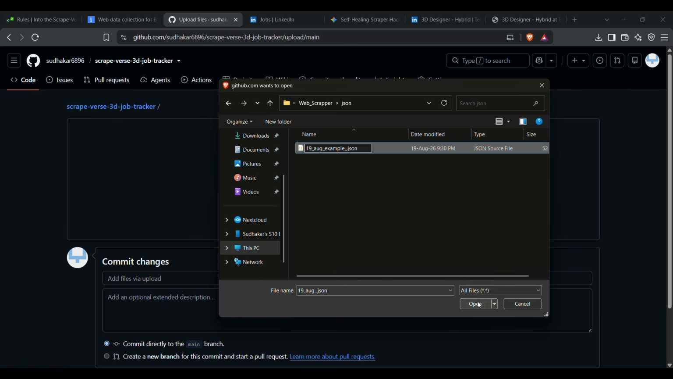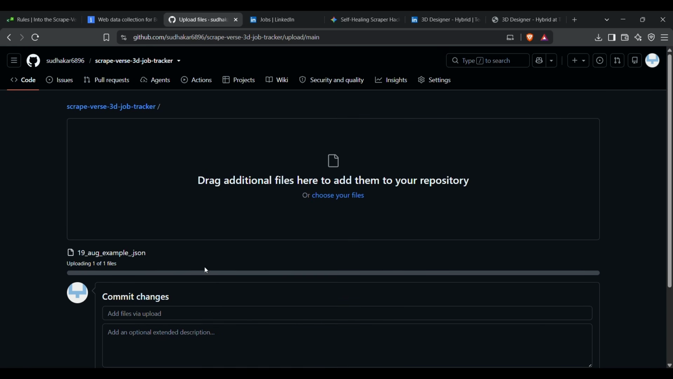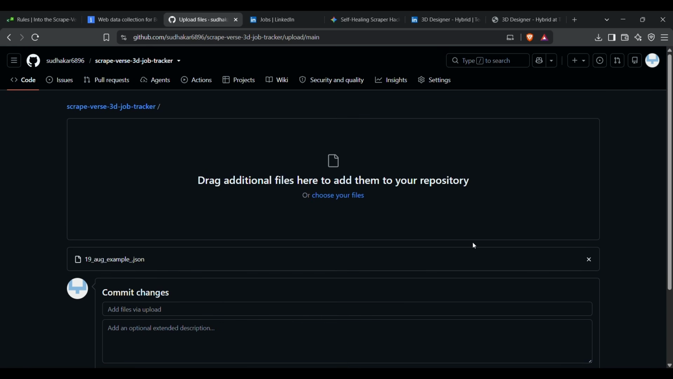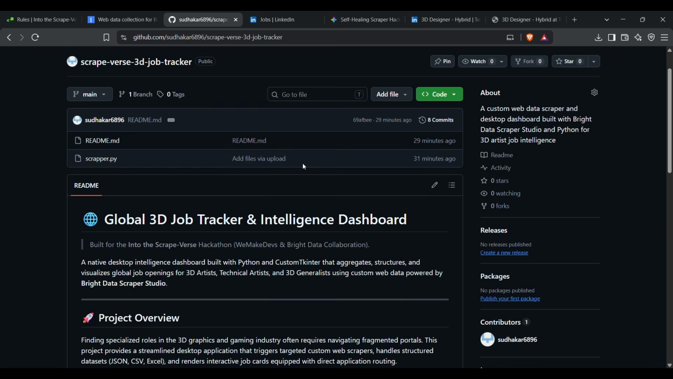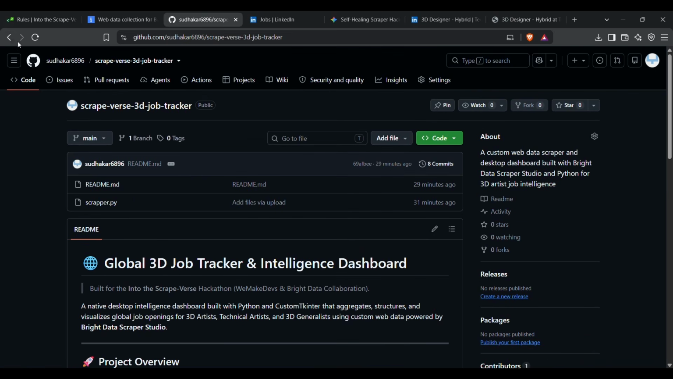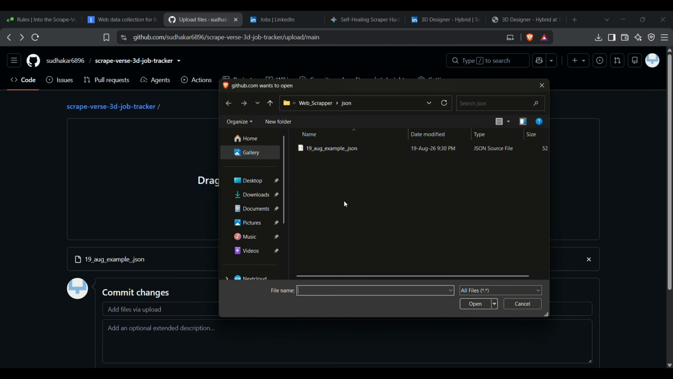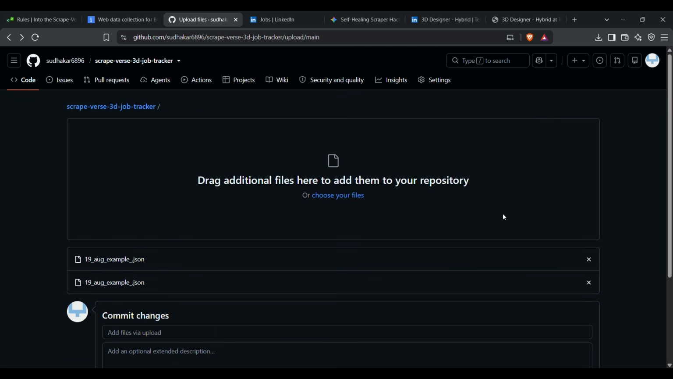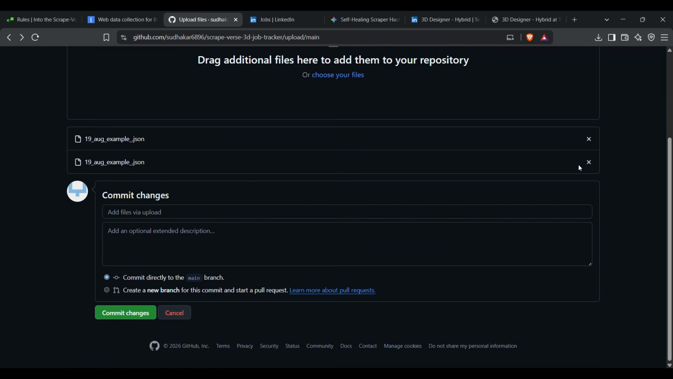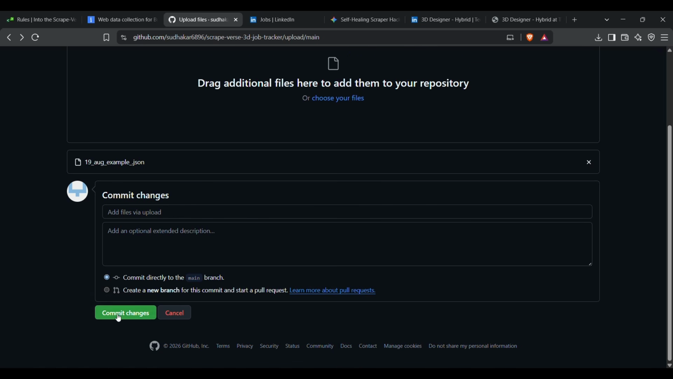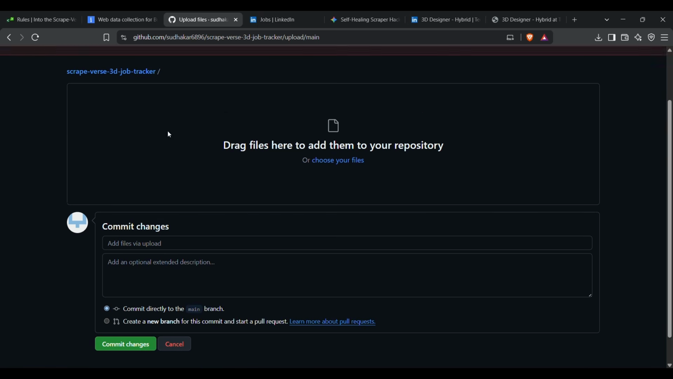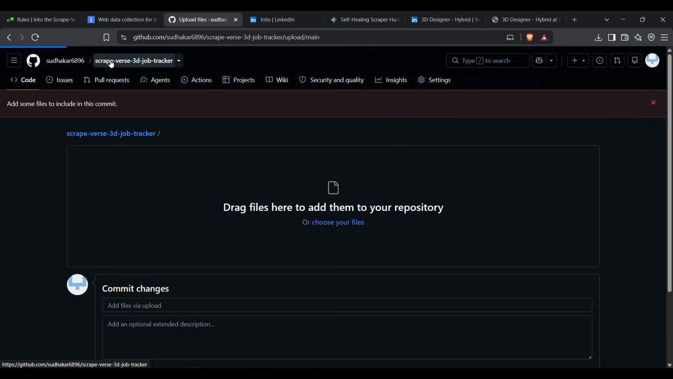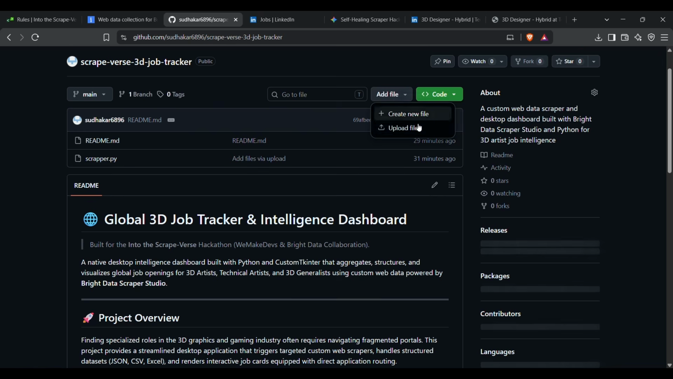If I keep it as an example output and click on it, it will automatically start to upload. Once it starts to upload to GitHub, it will automatically show here, but it is taking time. Oh, sorry, I uploaded two times. Sorry, I forgot to give commit changes. Once I give the commit changes, it will add some files to this commit. Let me go back and check whether it is uploaded. No, it is not uploaded.